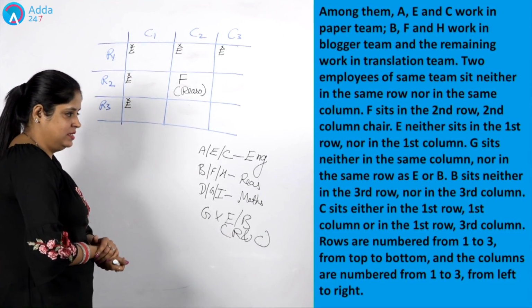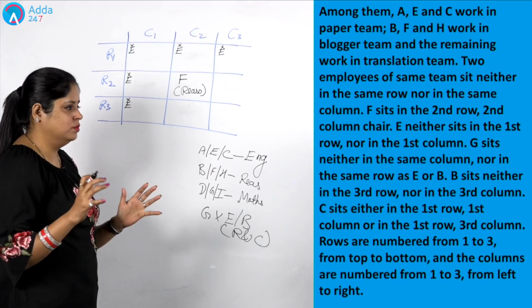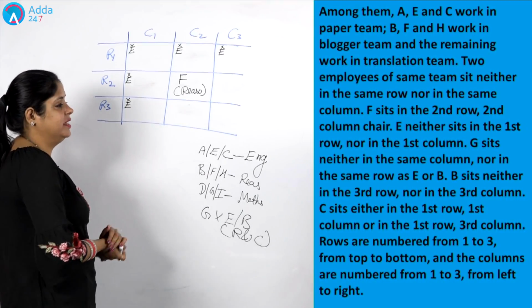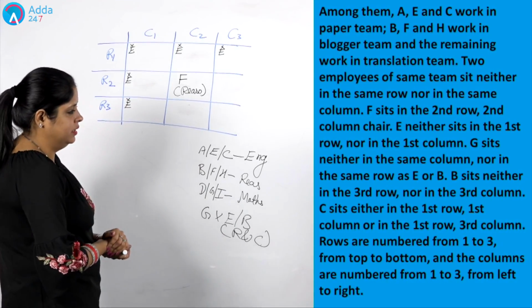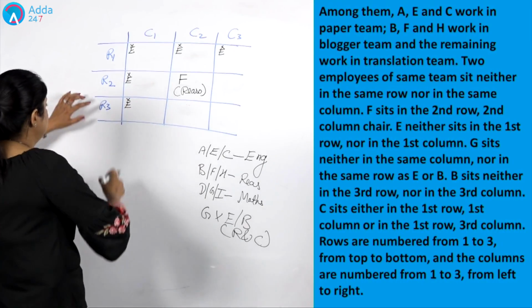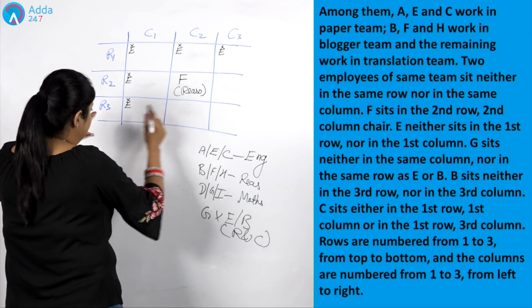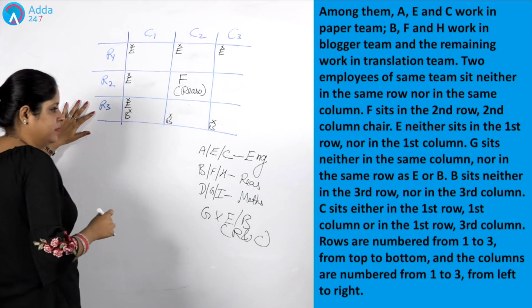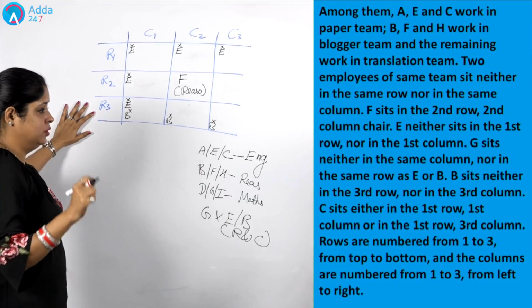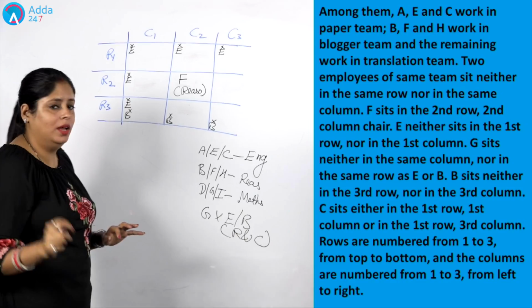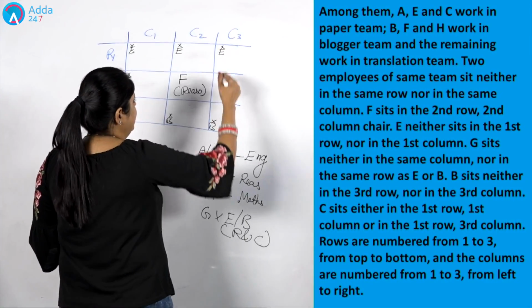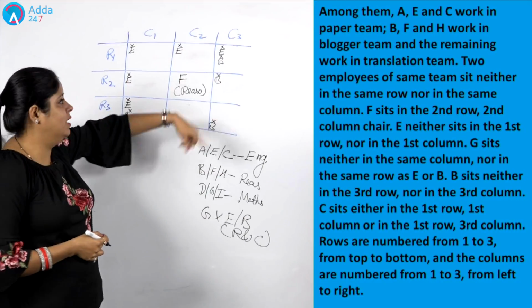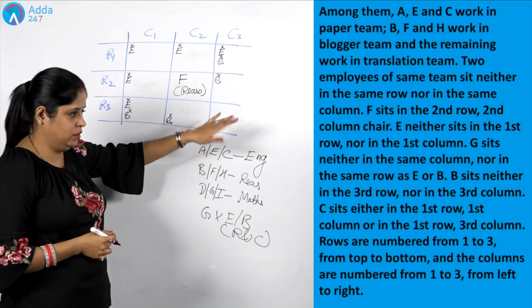The next information says B sits neither in the third row nor in the third column. We are getting most of the hints here in the negative form only. B is not in the third row, which means I can't write B here, cancelled out, cancelled out, cancelled out. And in the third column also I can't write B. This whole column 3 is cancelled out for B. Okay, this much is clear.